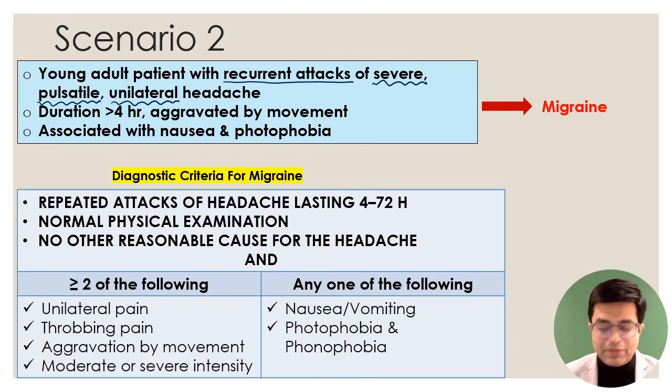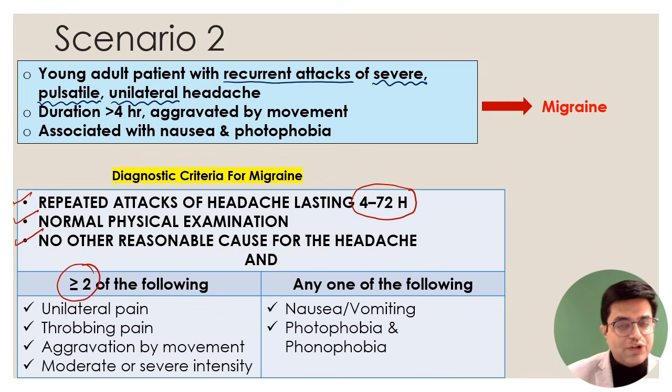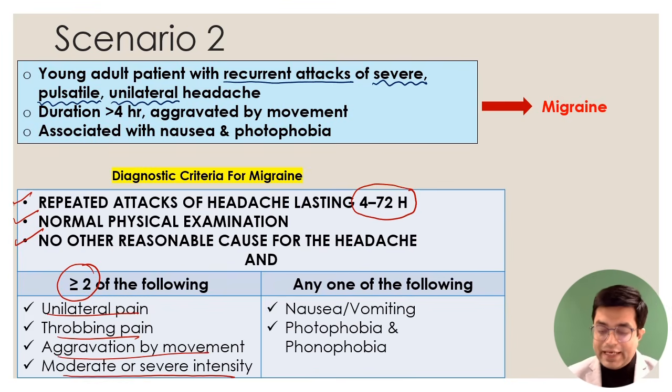So this is a table which I have simplified for you. There will be repeated attacks of headache lasting 4 to 72 hours. So the duration, if you don't treat it, will be more than 4 hours. Normal physical examination, no other reasonable cause for the headache, and any two of the following should be there: unilateral pain, that is one side of the body, throbbing pain, aggravation by movement, moderate to severe in intensity. And any one out of these should be there: either nausea or vomiting, or photophobia and phonophobia.